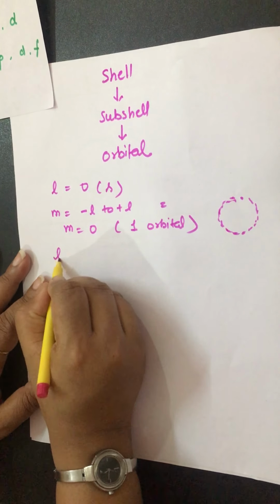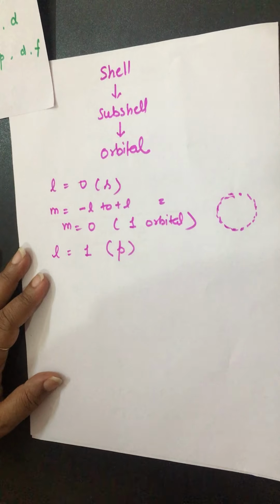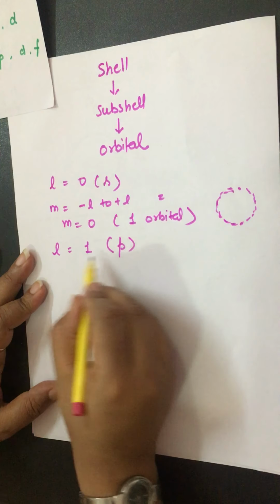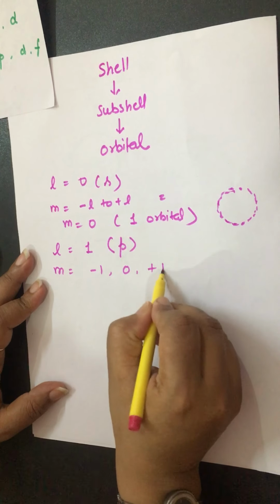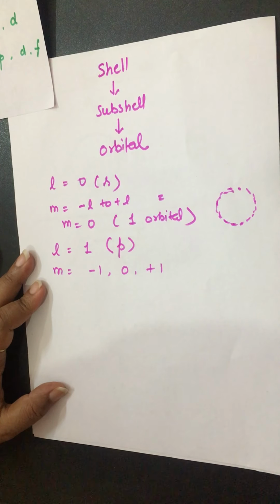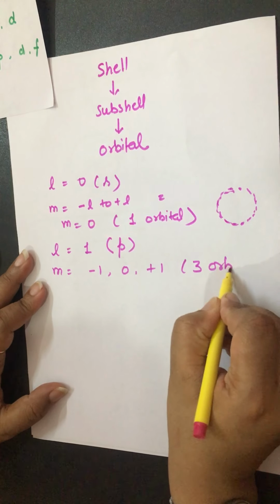Now come to the next, L value 1. If L value is 1, it indicates the p subshell. Now for L value 1, values of M are minus 1, 0, plus 1. It means how many orbitals will be present for the p subshell? 3 orbitals.